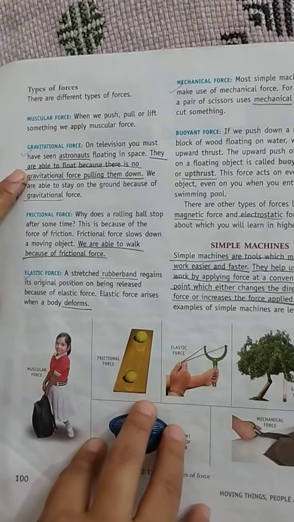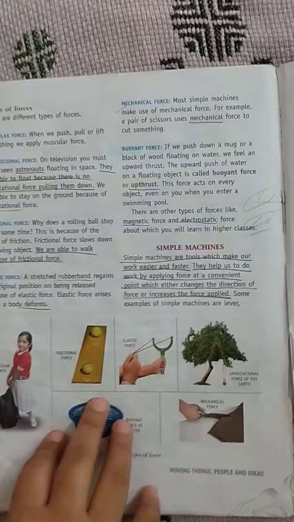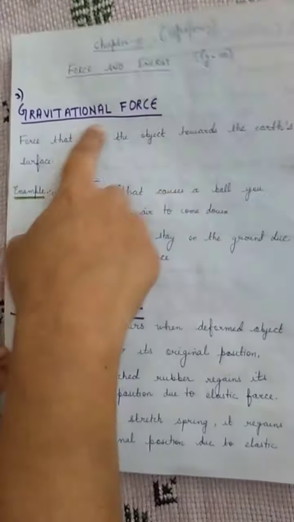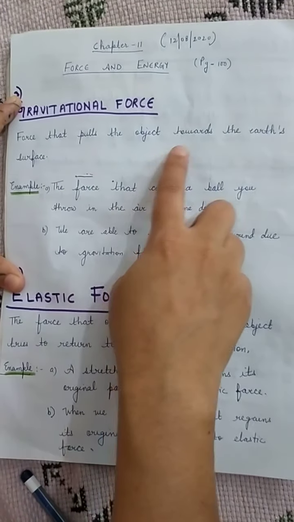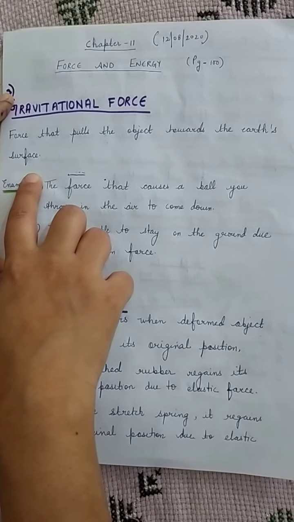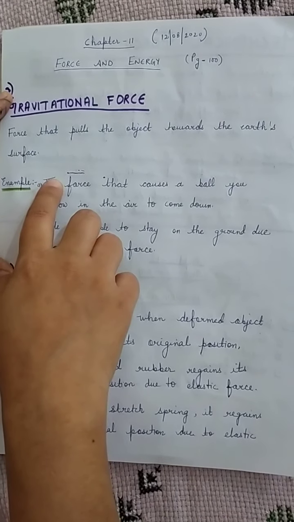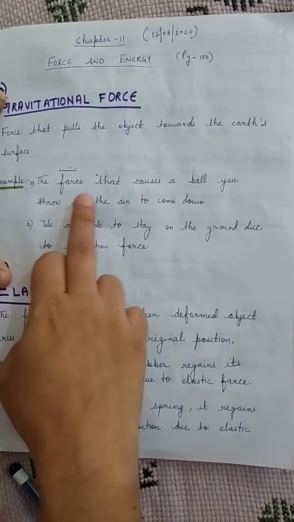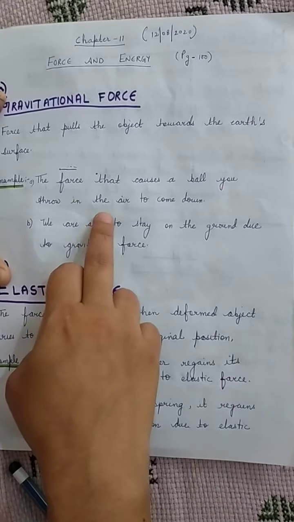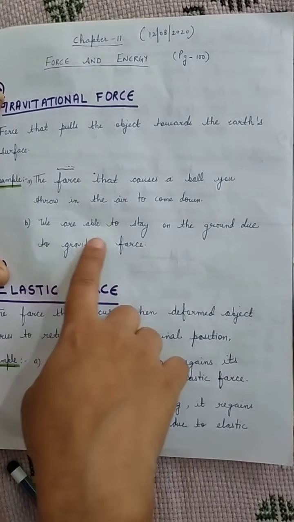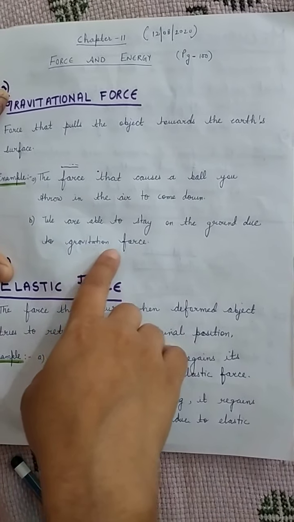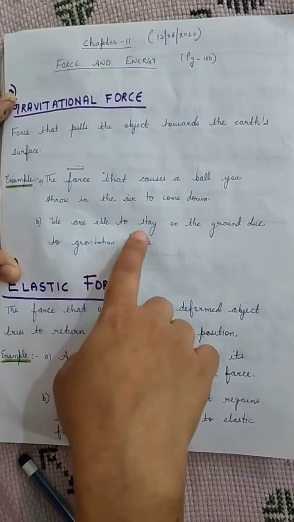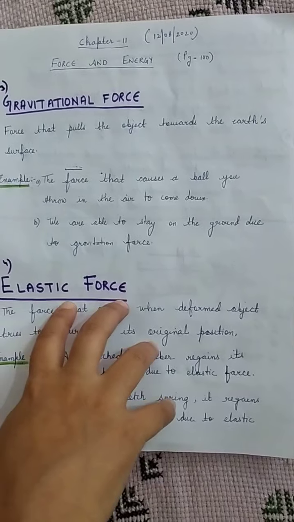Now coming to the gravitational force. So what is the gravitational force? See, gravitational force is that which pulls the object towards the earth's surface. Due to gravitational force, all the objects are directed towards the earth's surface. For example, it is that force that causes a ball you throw in the air to come down, and we are able to stay on the ground due to the gravitational force. If there is no gravitational force on the earth's surface, then we will not be able to stay on the ground also. So these are some examples.